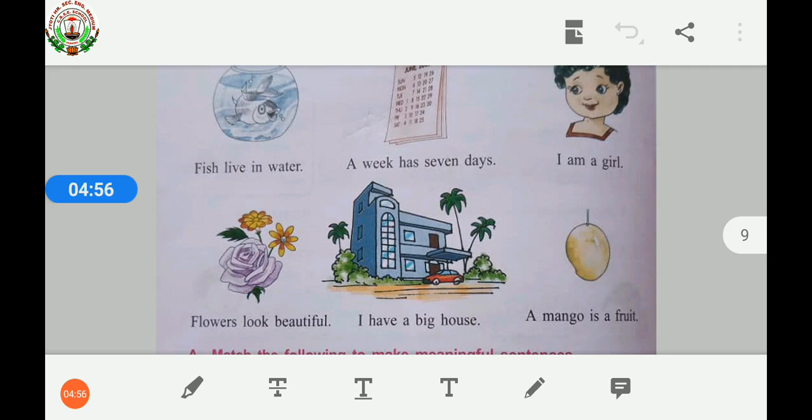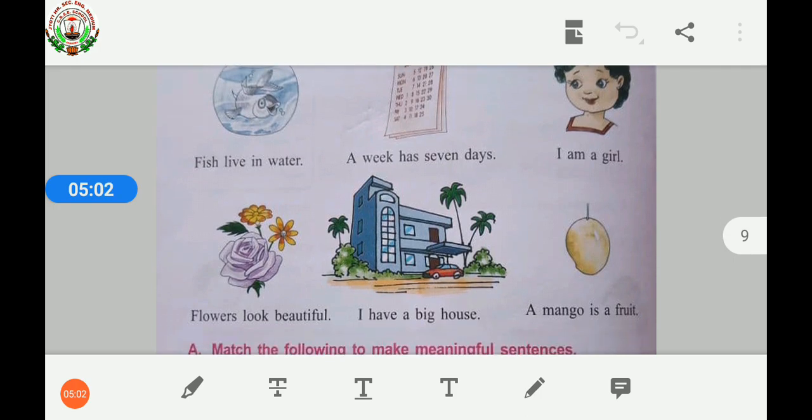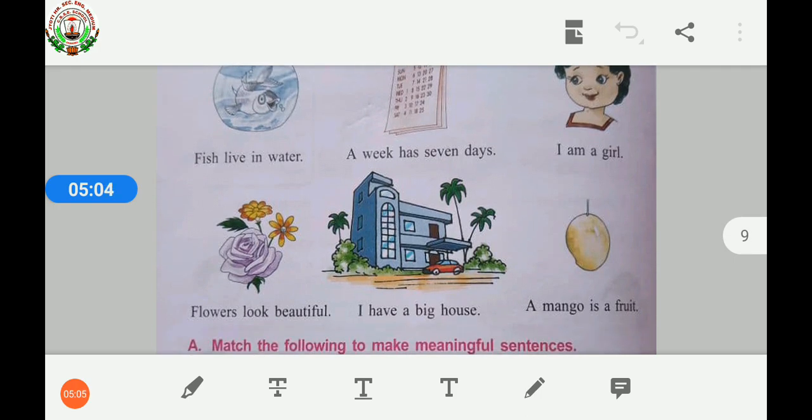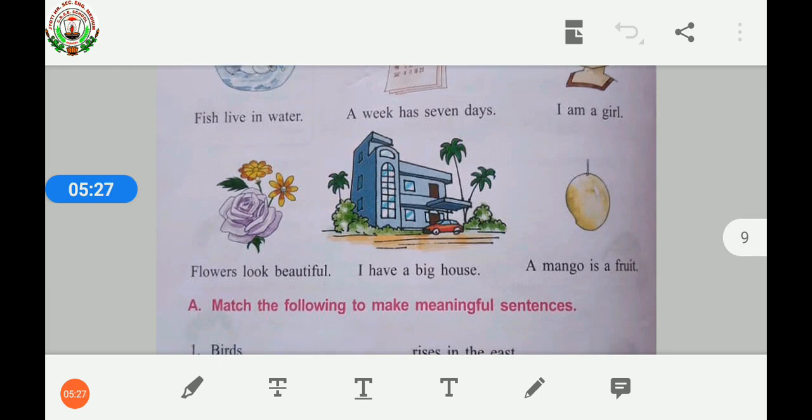Also, the first letter F starts with the capital letter and the sentence is ending with a full stop. And see, there is a space between each and every word. Between fish, live, in, water, there is a space. So it is a complete sentence. Likewise, other examples are also. A week has 7 days. I am a girl. Flowers look beautiful. I have a big house. A mango is a fruit.